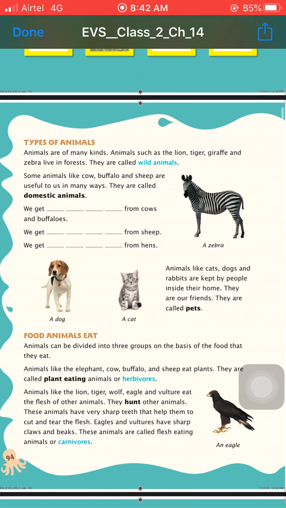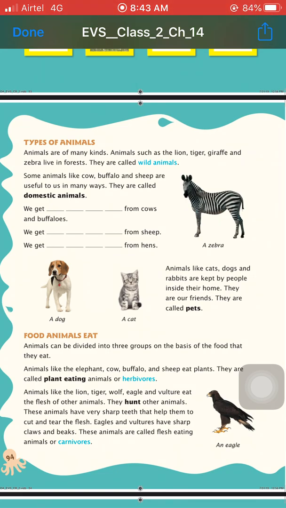Now, types of animals. Rajay, types of animals are also differentiated according to their living areas, meaning wild animals and domestic animals. As we discussed, wild animals are animals that live in the forest, for example lion, tiger, giraffe and zebra. Whereas domestic animals are very useful to us in many ways, for example cow, hen, sheep and buffaloes. These are all domestic animals and they cannot do any harm to us.